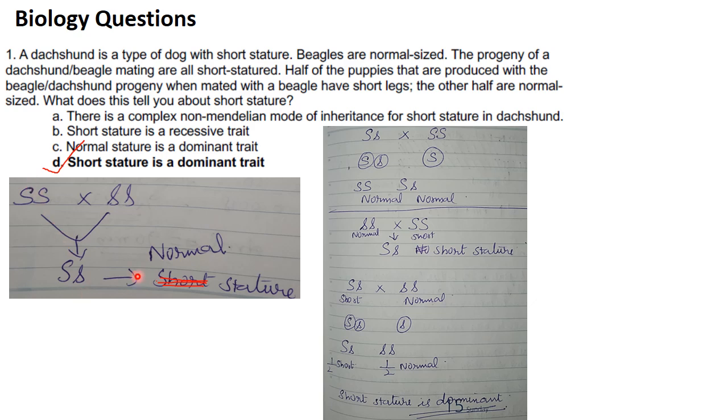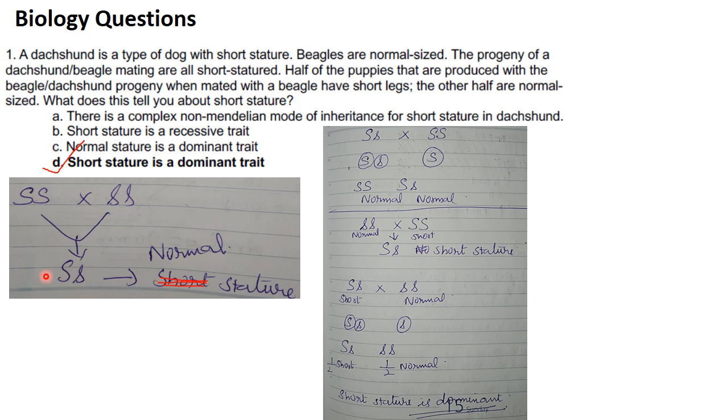I will get normal sized dogs, not short stature. I made a mistake here. It is not short stature, it is normal stature you will get.